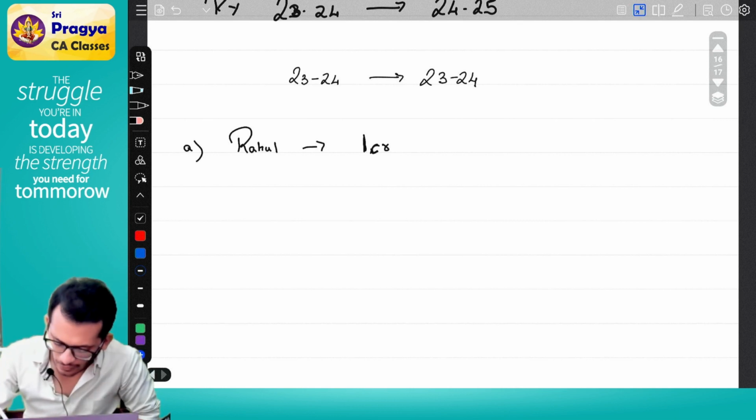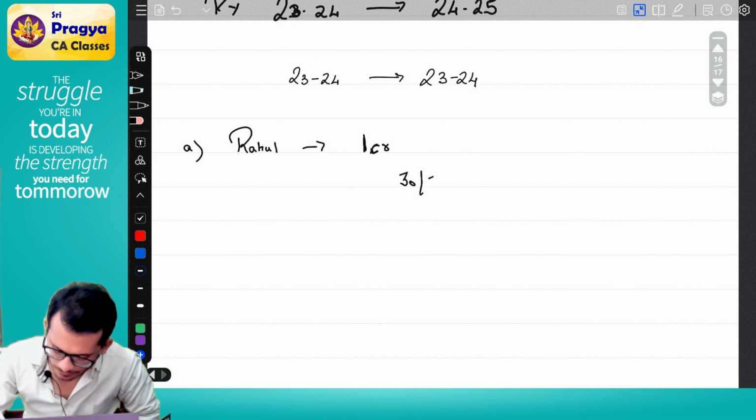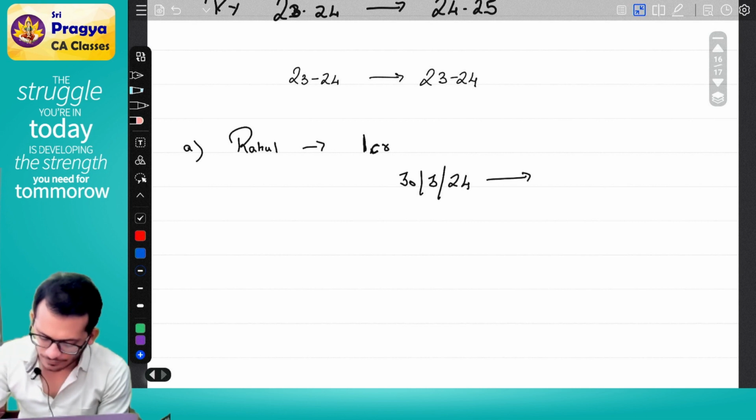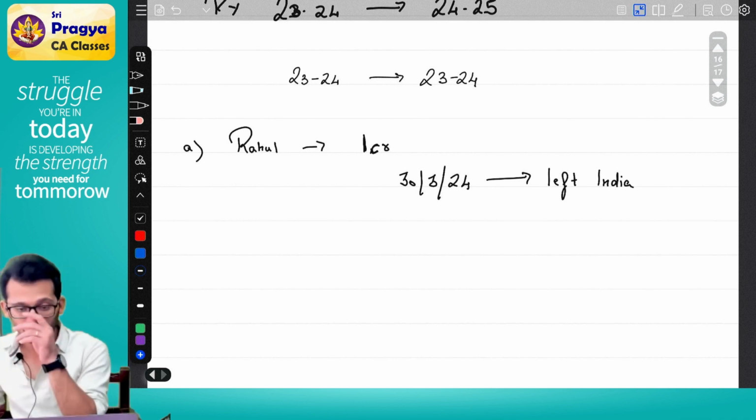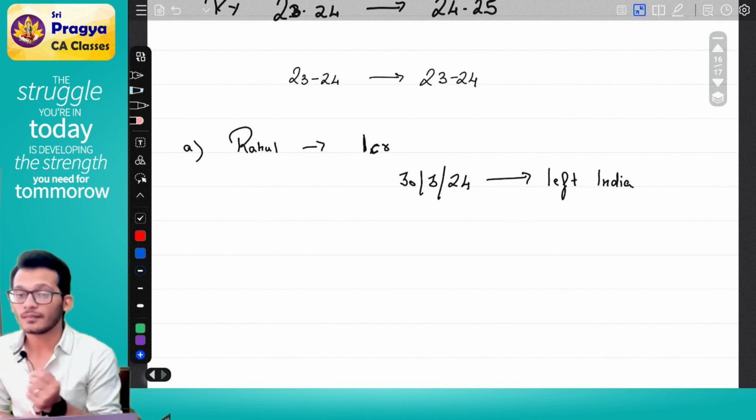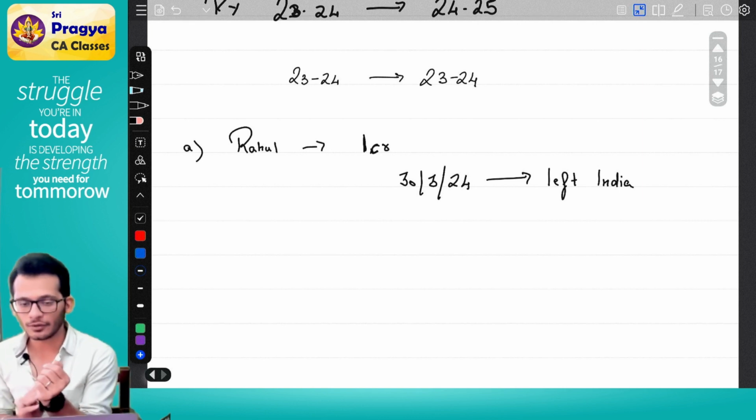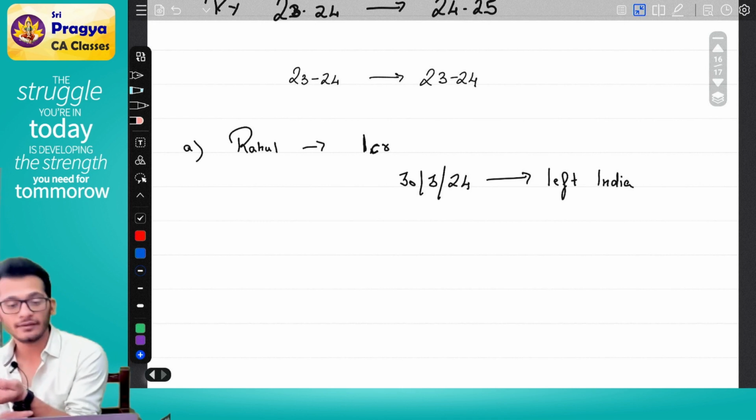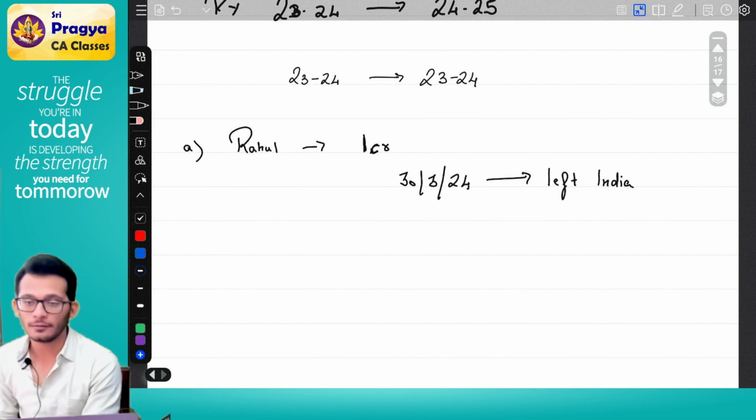But what happened is on 30th March itself, I booked a flight and I left India. Am I going to come back? I'm not going to come back. If I'm not going to come back, will I pay tax in the assessment year? I will not pay tax. Will the department lose money? Yes, it will.